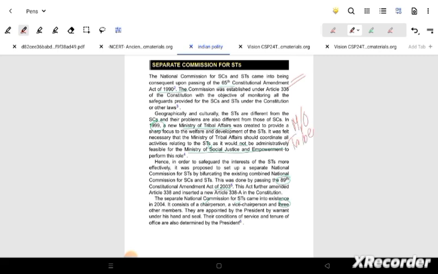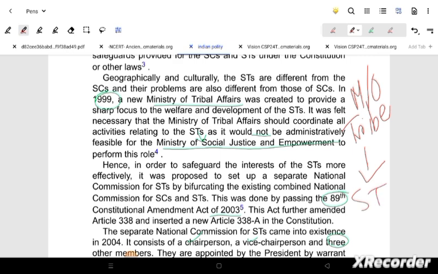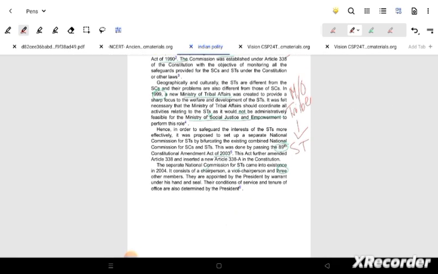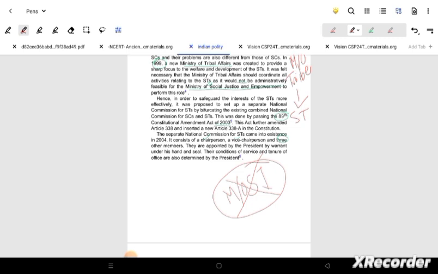But in between, what happened in 1999, the Ministry of Tribal Affairs was given for that of ST, not the Ministry of Social Justice and Empowerment. Now again, another thing to talk about: the Ministry of Social Justice and Empowerment is in charge of NCSC. Scheduled castes are given the charge of social justice and empowerment, but for tribes it is given to the Ministry of Tribal Affairs, because there are different kinds of work by the tribal ministry. That's why we need to remember it also. Again, the composition is the same, chairperson plus vice chairperson plus 3 others, that has been given by 2004. Okay, let's go to the next section now.